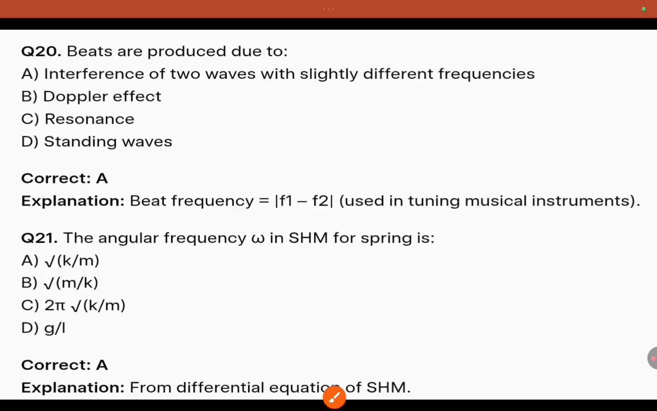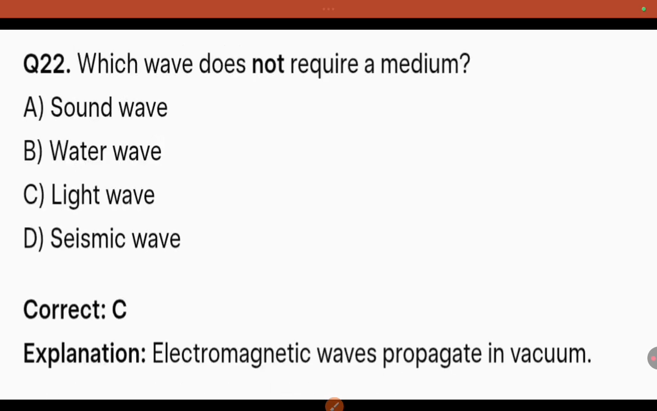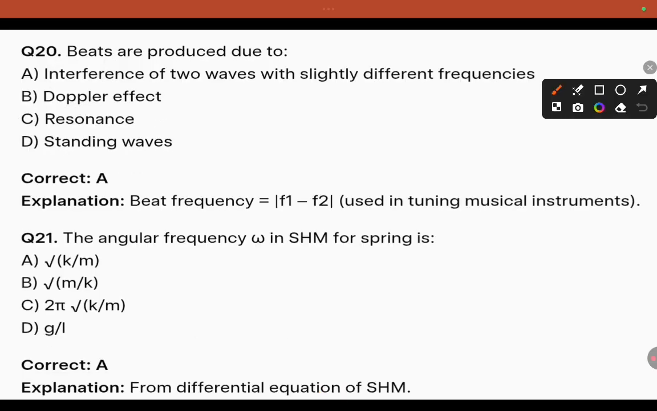20. Beats are produced due to what? What are beats? A slight difference between two frequencies is known as beats. So beats are produced because of interference of two waves with slightly different frequencies. Interference of two waves with a slight difference in frequency creates beats. The angular frequency omega in SHM is what? Omega equals root K by M.